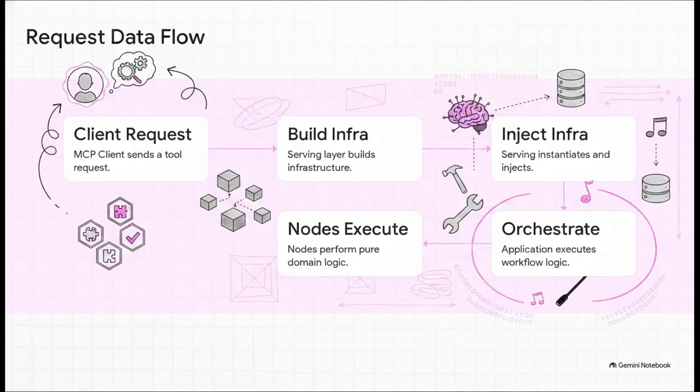So, the crucial point is how all of this connects chronologically during a single request. When a user asks the AI to, say, generate a report, the request hits the serving layer. The server reads the configuration and triggers a builder. That builder grabs the necessary infrastructure, like the Gemini model and the database, and literally injects them into the application layer. Then the application orchestrates the sequence, passing data down to the domain nodes, which do the actual pure logic using those injected tools. This decoupling and polymorphism, meaning the ability to easily swap those infrastructure pieces in and out, is the secret sauce to a codebase that doesn't just immediately fall apart.